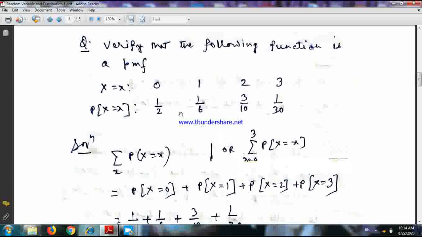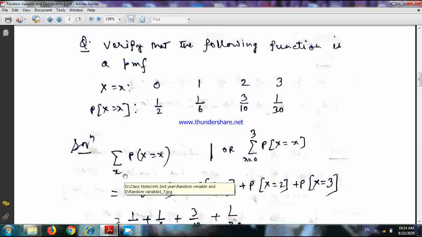But sometimes it happens that the possible values of x are, say, 0, then 2, then 4, then 6. In that case, if we write summation x equals 0 to 3, it gives not a clear idea. So the best thing is that you just write summation probability X equals small x, and sum over all possible values of x.